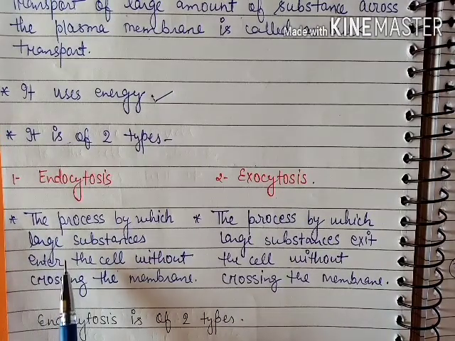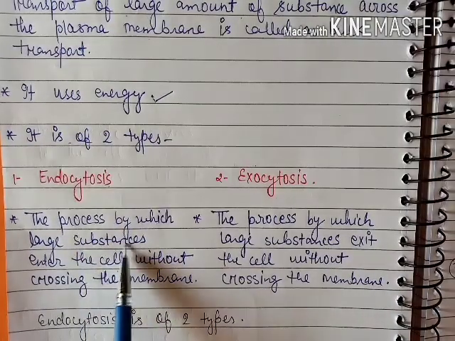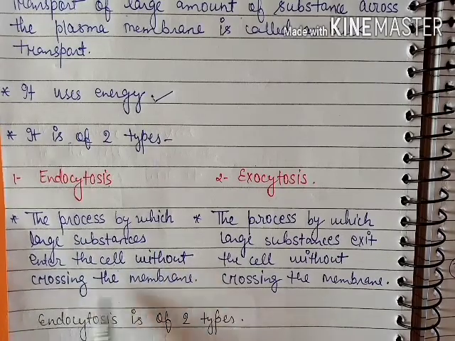Endocytosis is a kind of bulk transport in which large substances enter the cell without crossing the membrane.